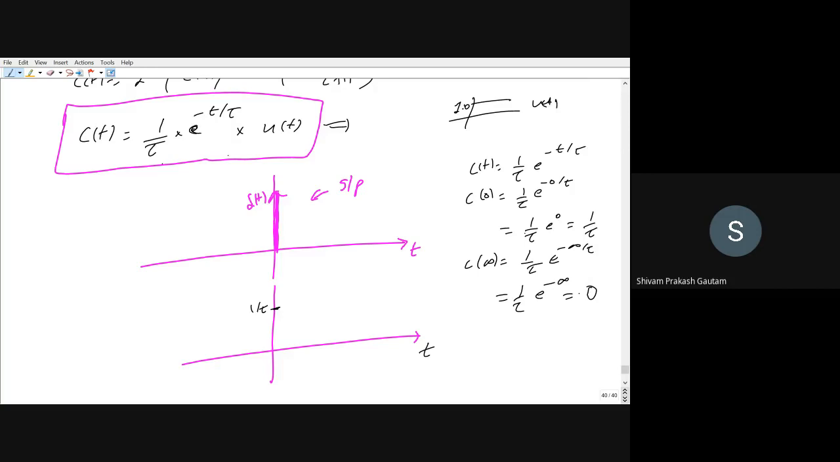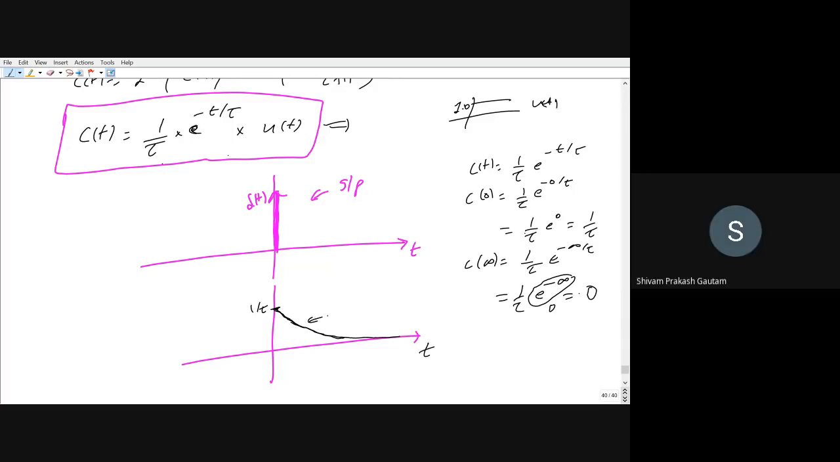This will be 0, right? Because anything to the power infinite is equal to 0, and 0 multiplied by 1 by tau will be equal to 0. So you can see, as the time is increasing, the system response is decaying, and finally it will decay down to 0. Decaying exponential function.